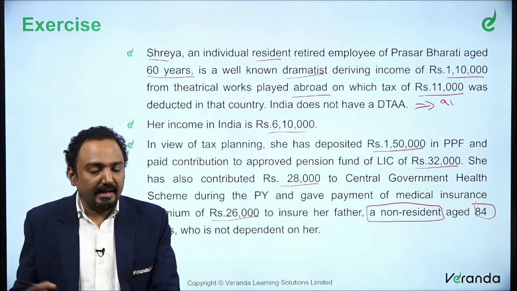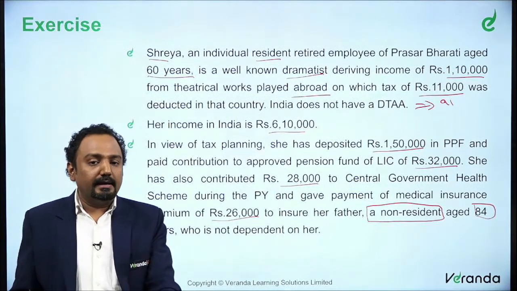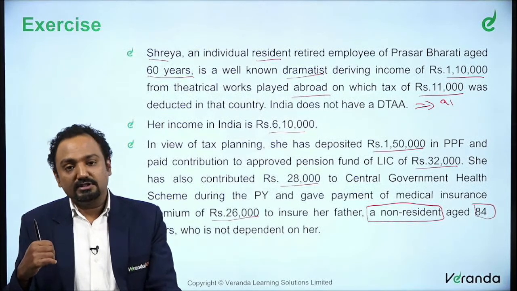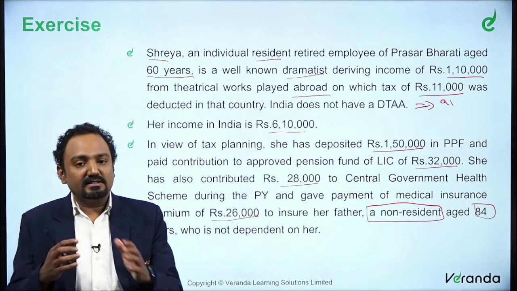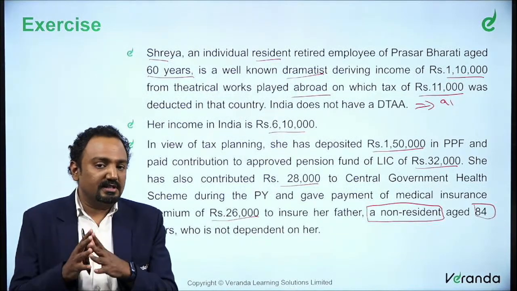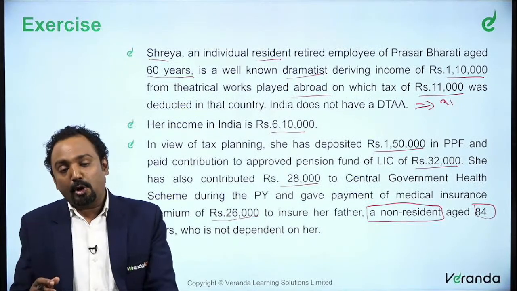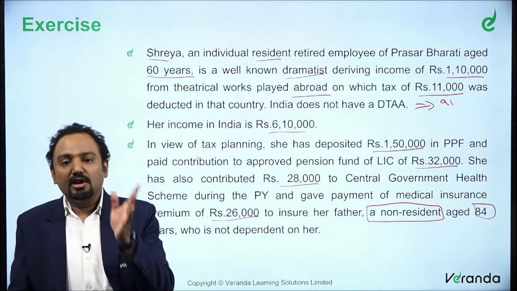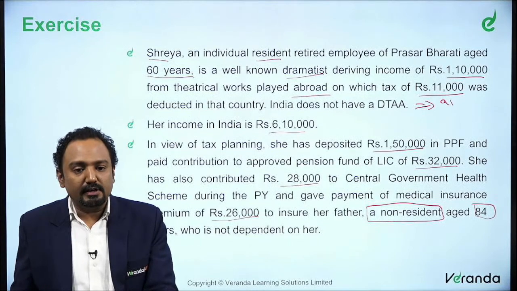So we need to see whether this age is relevant here. 80D is available for self, that is family, self, the children and the spouse, and the parents. If they are senior citizens, it is allowed up to 50,000. If they are not senior citizens, it is 25,000. So that's how it is. So you get probably a maximum of 50,000 for the assessee who is a senior citizen, 50,000 for the parent who is also a senior citizen. So that put together will give you 1 lakh.